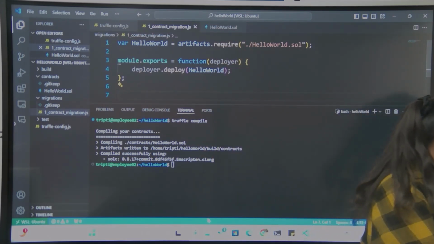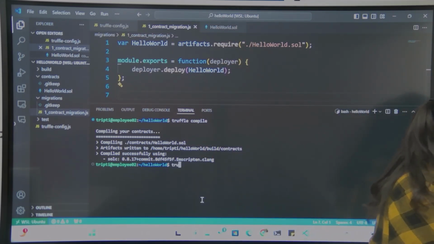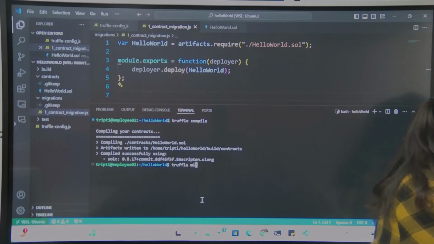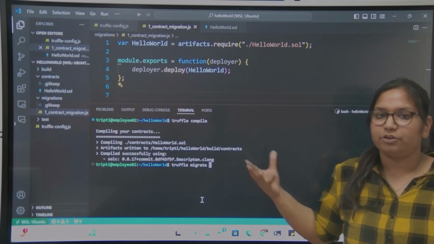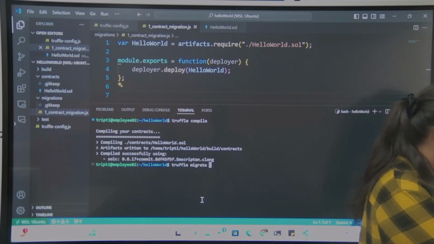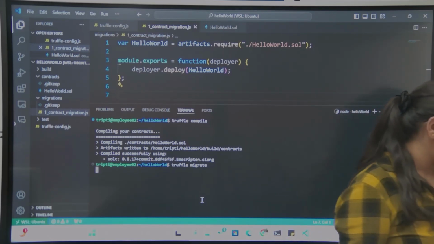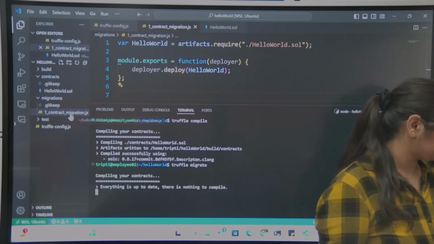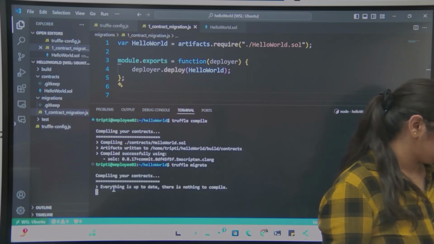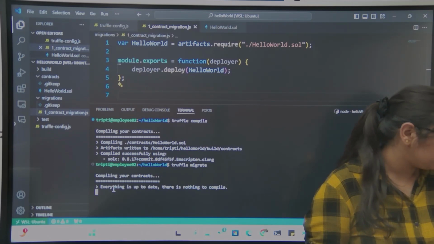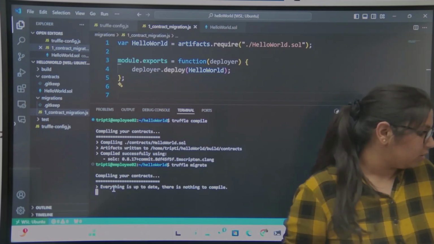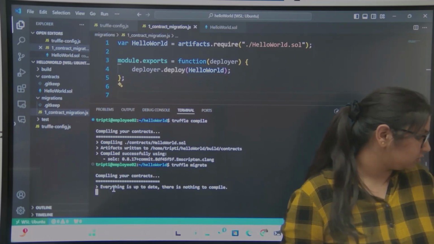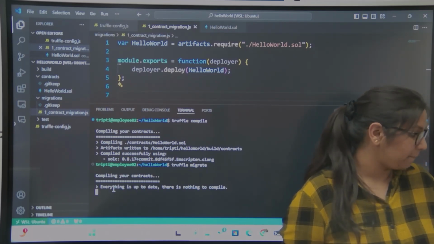Now next we need to write truffle migrate. The truffle migrate command is used for deploying your smart contract. So enter. Now it first compiles your contract, then it deploys. It takes a few seconds, so please wait for that.